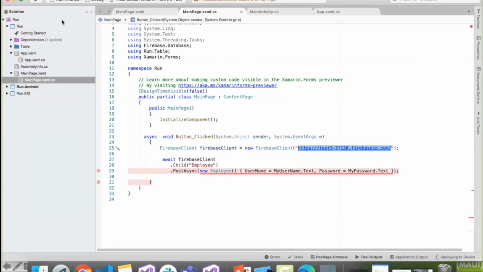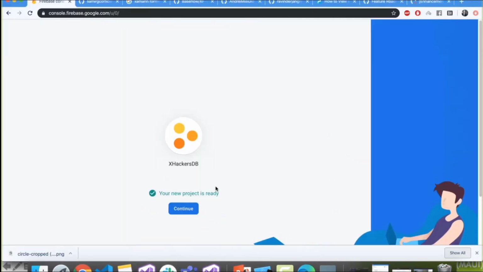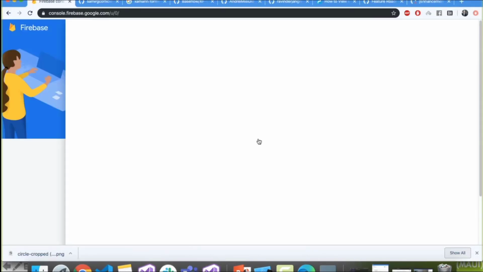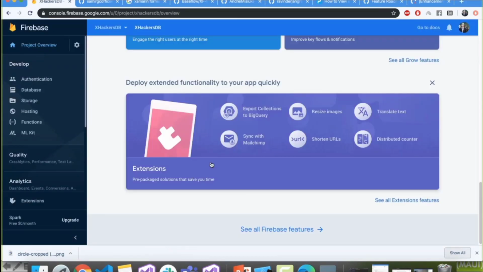make a connection from a small basic application in Xamarin Forms, like we are going to connect with the Firebase. Then I think our app is ready. Yeah, our project is ready. So I'm really excited over here about the database. It's really nice. I like it. So yeah, let's go to the database section.